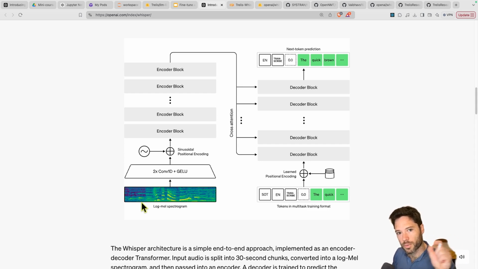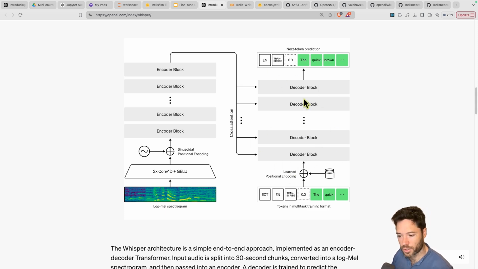And that information is taken in chunks. So it's split into small chunks. Often there's a larger piece of audio, 30 seconds, and then that's split into sub-chunks that are fed into a convolutional neural network. And this is the encoder. What that does is it converts the representation of the audio into vectors that represent the meaning. And those vectors representing meaning then go into a transformer, which is a decoder.